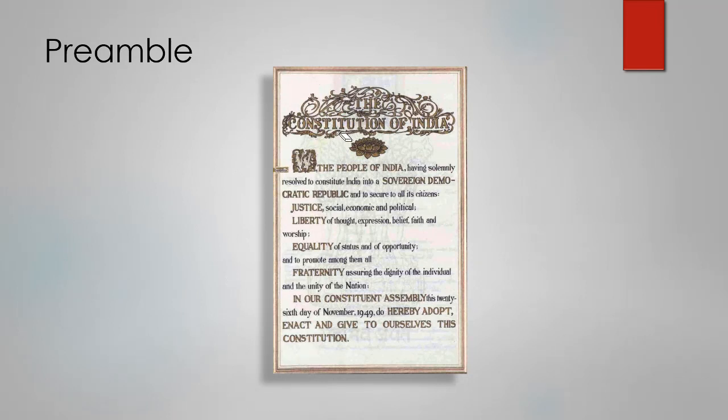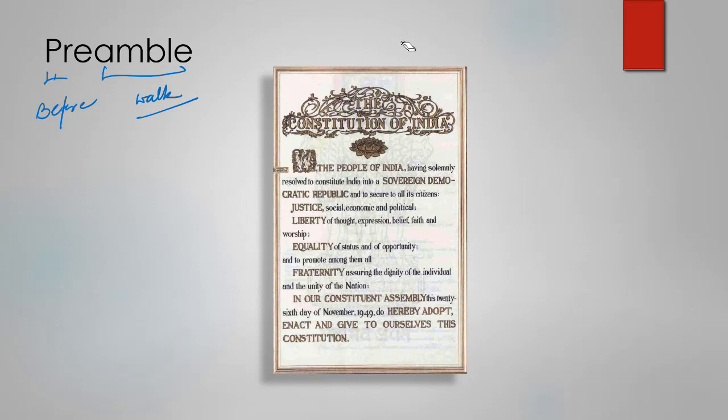Now we have this famous preamble of our constitution, which goes like, we the people of India, having solemnly, and so on and so forth. Now why is this called preamble? We have two roots here. Pre is before, and amble, as you just got to know, is to walk.